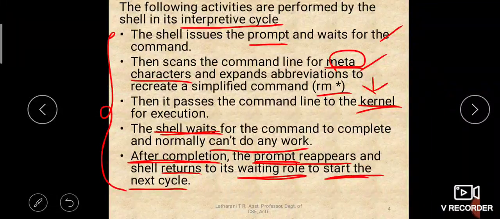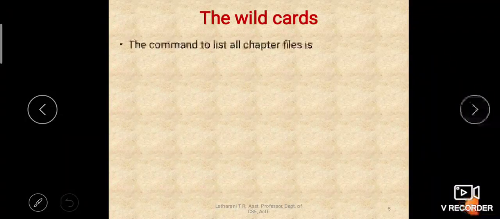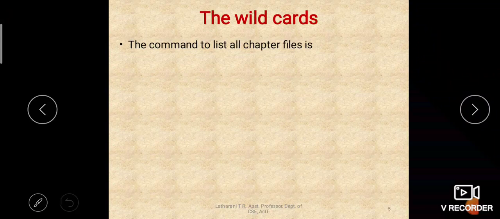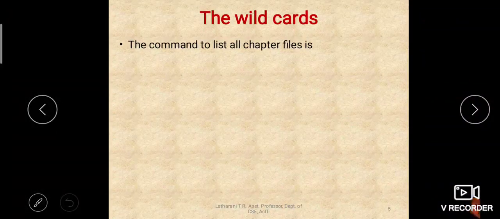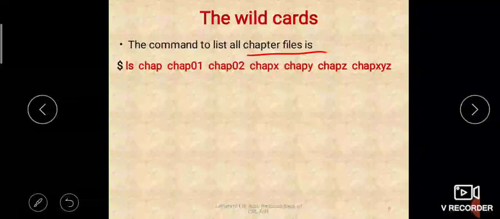Is that clear? Okay, let us learn the wildcard characters. Wildcards means the meta characters which we use in our commands to give some special meaning to the arguments. Suppose you want to write a command to list all the chapter files, you will write like this, right?